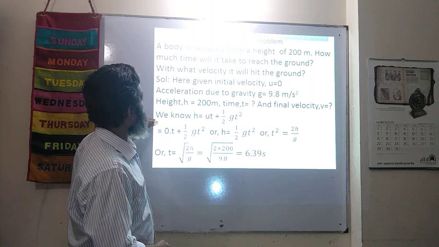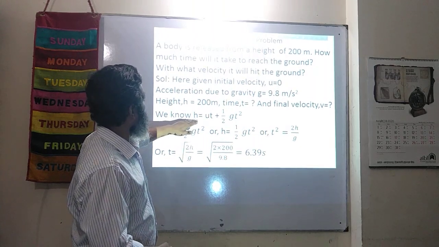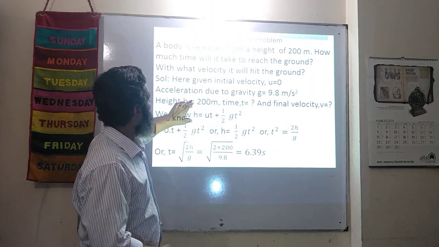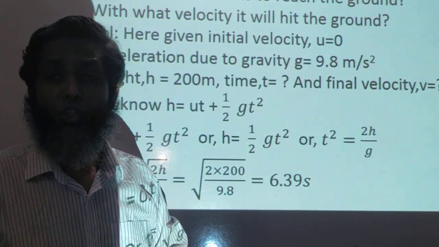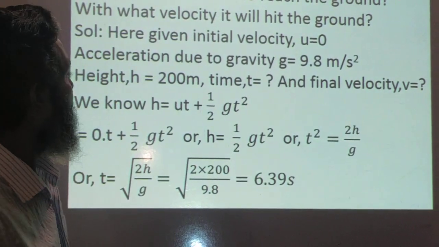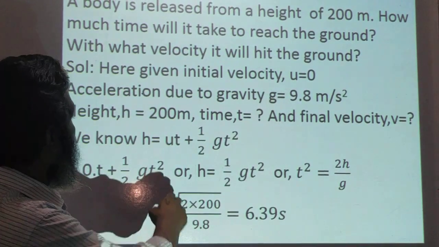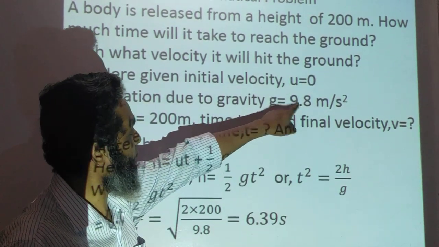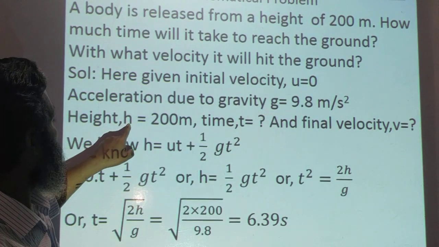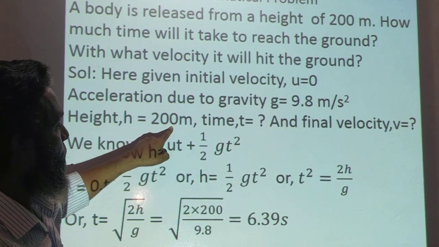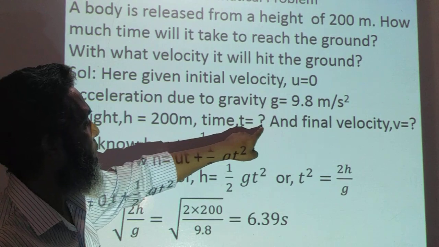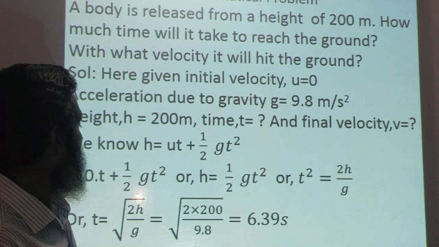So we know h is equal to ut plus half gt square. Why did we choose this equation? We know u is equal to 0, acceleration due to gravity 9.8 is also known, and h is equal to 200 meter is also known, but time is not known. We have to find the time.